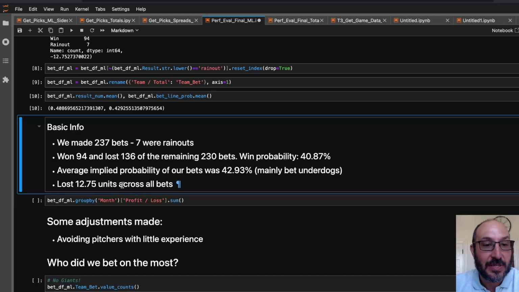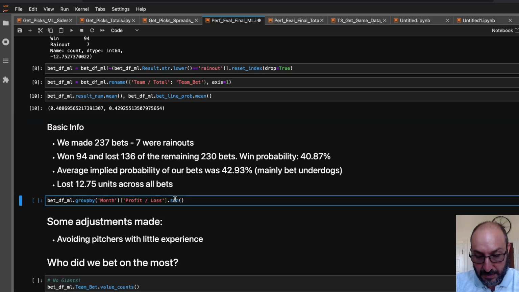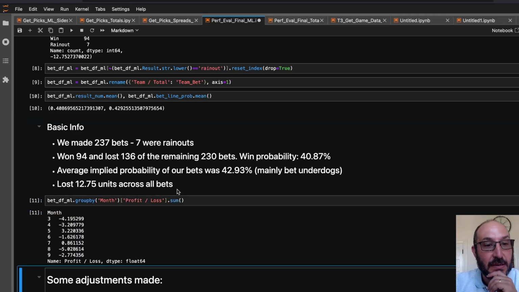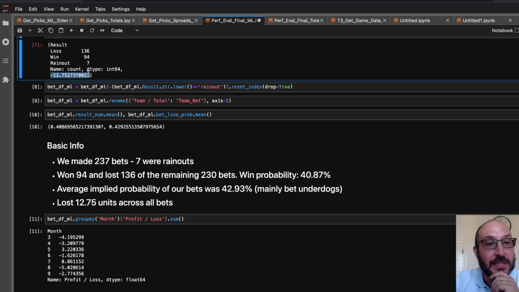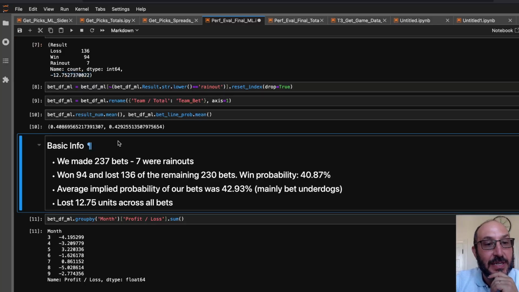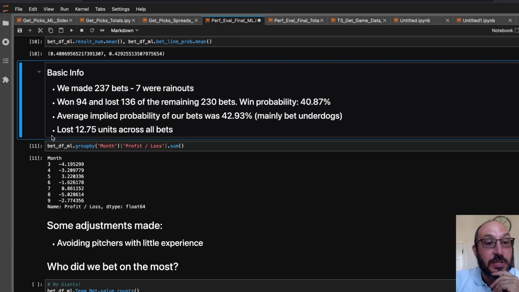So we lost 12.75 units across all our bets. That's the number right here. Then, if you break it down, one thing you can do is break it down by month, to see how we did month by month. And you see we got off to a terrible start. And then it did a little better, or at least middling. But then at the end of the season, it also did poorly. Around early July, we were actually pretty good. The Moneyline model was actually up. But then it fell from there.